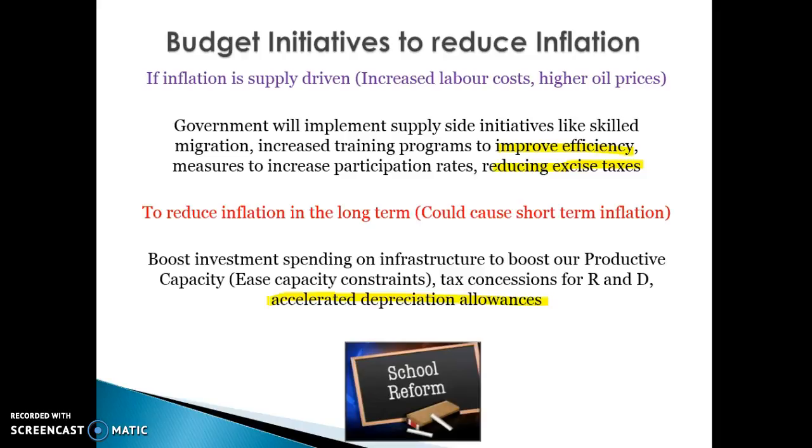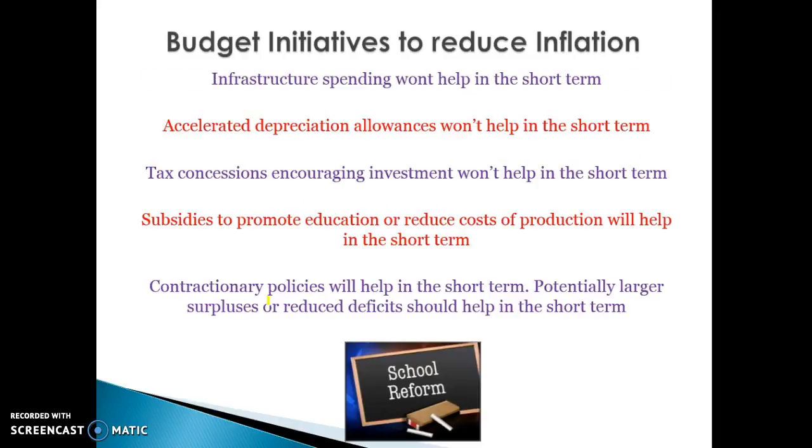But in the short term, anything that's going to boost aggregate demand, like accelerated depreciation allowances or infrastructure spending, will mean people will go out, spend, and invest, and that will boost aggregate demand. So to sum up, infrastructure spending won't help inflation in the short term, only once it's built and boosting our productive capacity. Accelerated depreciation allowances won't help in the short term. They will encourage firms to invest and therefore boost aggregate demand, and will also create jobs because people will go out and buy more things from Bunnings Warehouse, Harvey Norman, all those shops where you might buy things for your business. Maybe not so much Harvey Norman.